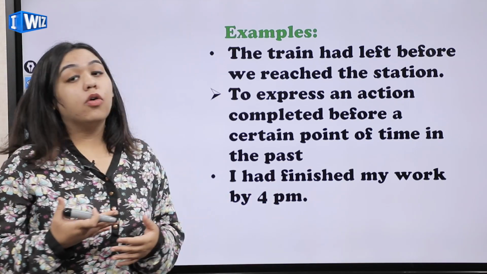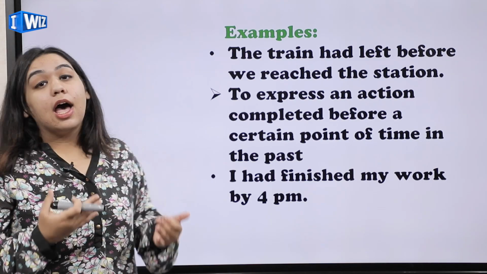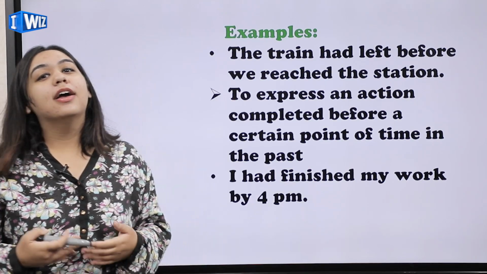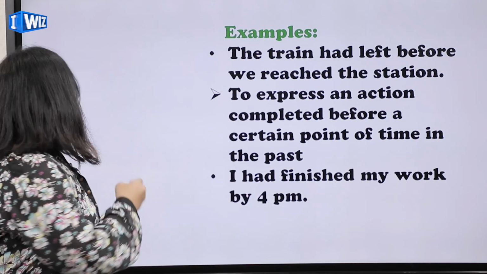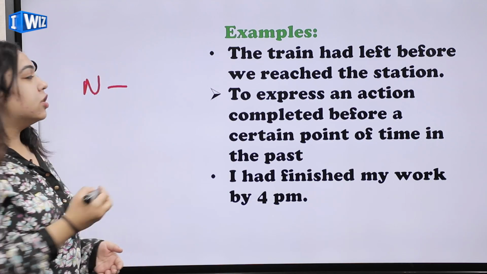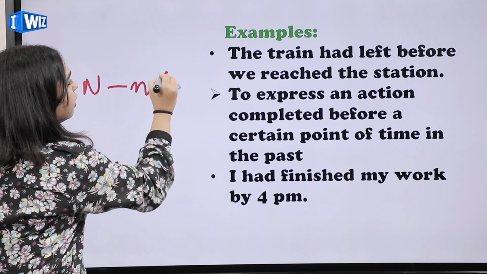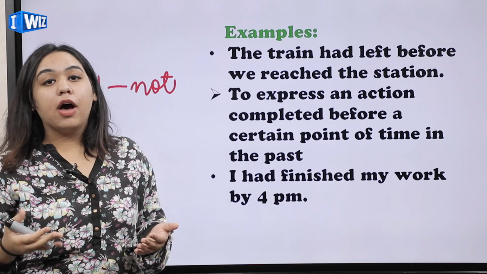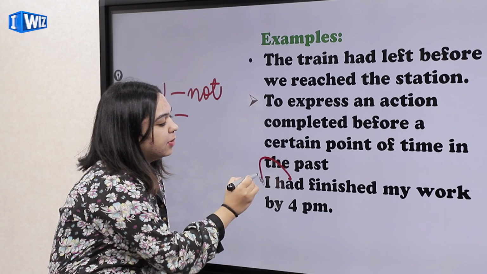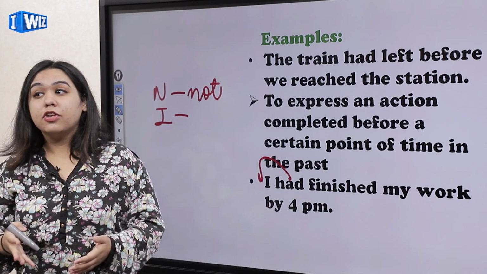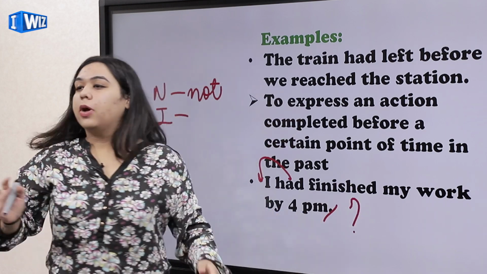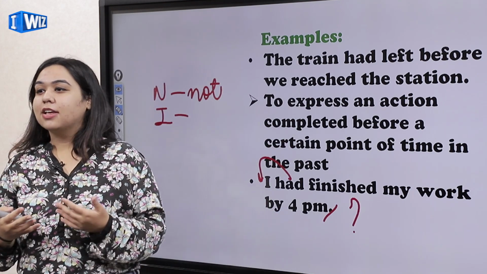And if you think about negative sentences, it is as simple as adding not. I had not finished my work by 4 p.m. I'll just write it for you. If you have to convert into negative in this case, you're just going to add not, like in this sentence. And if you have to make an interrogative sentence, you will just bring had to the beginning and say, had I finished my work by 4 p.m., and you will replace the full stop with a question mark. So it is as easy as that.